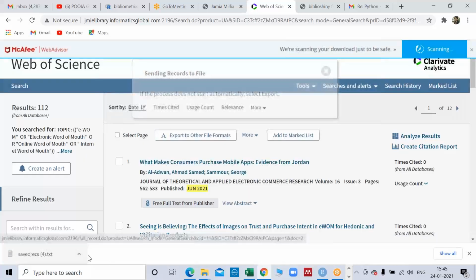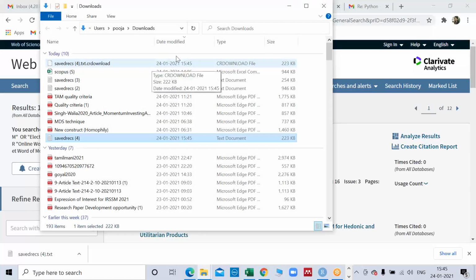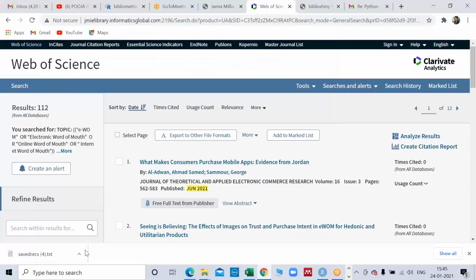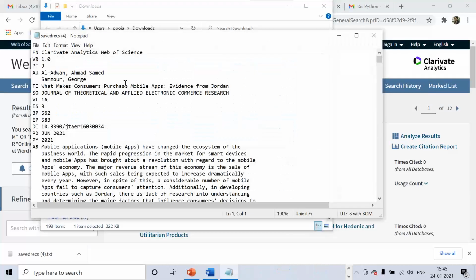So now my file is in downloads. I can see that. This is my file. And you can see that all the information is written. So this is the version, this is author, publication type, journal, title, source, volume, all the information.